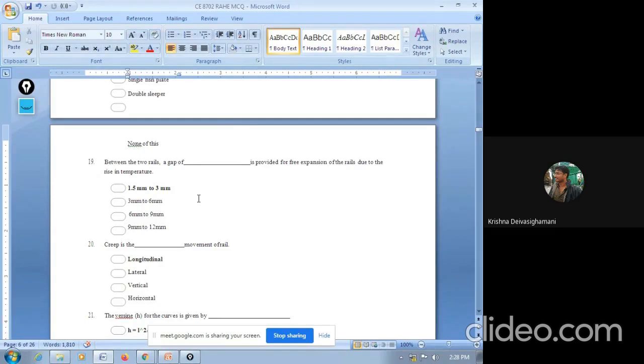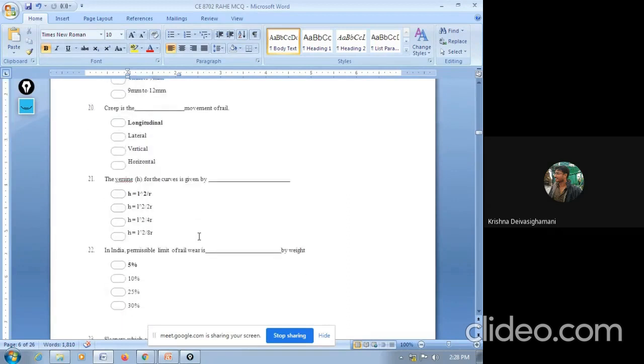So we have to give a gap that satisfies the thermal expansion and also the passengers' comfort. That's why we are giving 1.5 mm to 3 mm. So this is the answer, 1.5 mm to 3 mm.